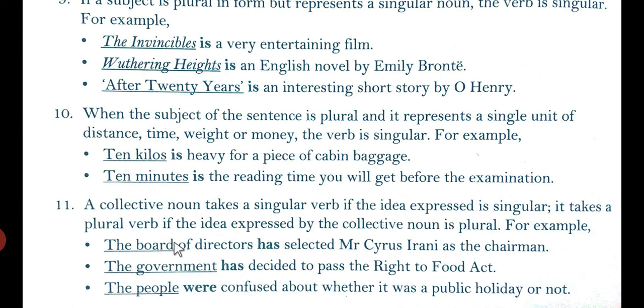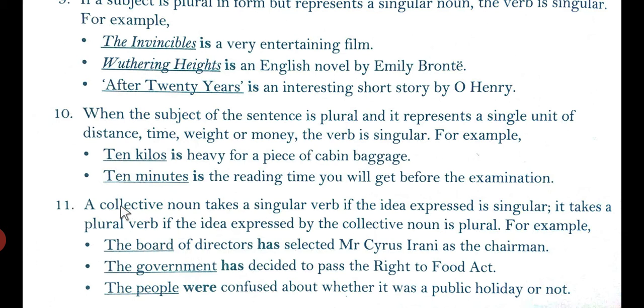It takes a plural verb if the idea expressed by the collective noun is plural. For example, the board of directors has, a singular verb, selected Mr. Cyrus Irani as the chairman.